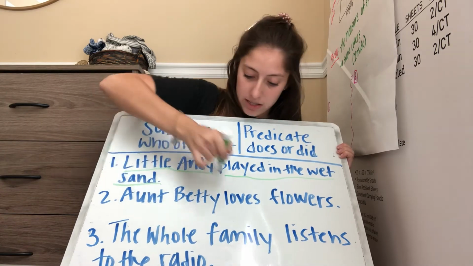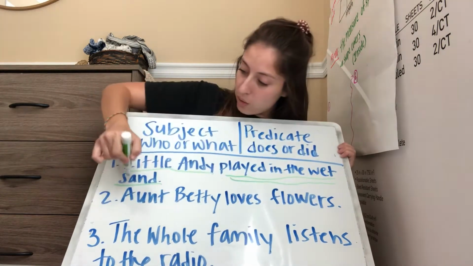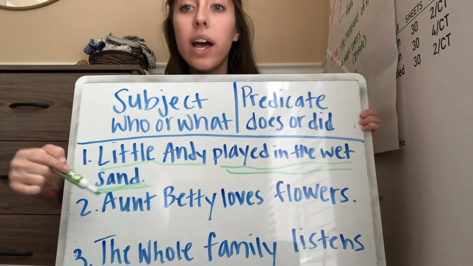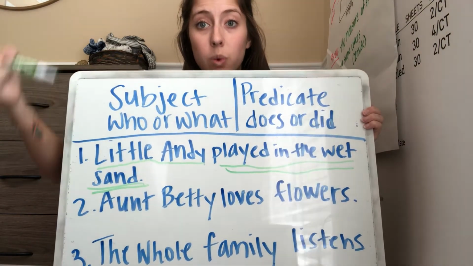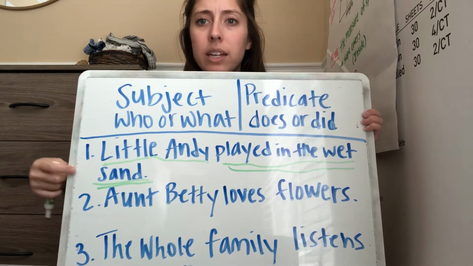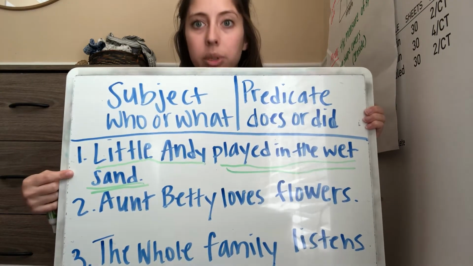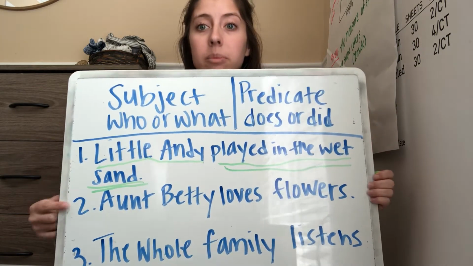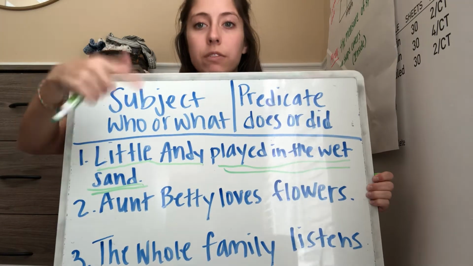Underline the subject once and the predicate twice. I underlined played in the wet sand twice because it's what little Andy was doing. So I asked myself, okay, subject and a predicate. Is this a complete sentence? Yes.